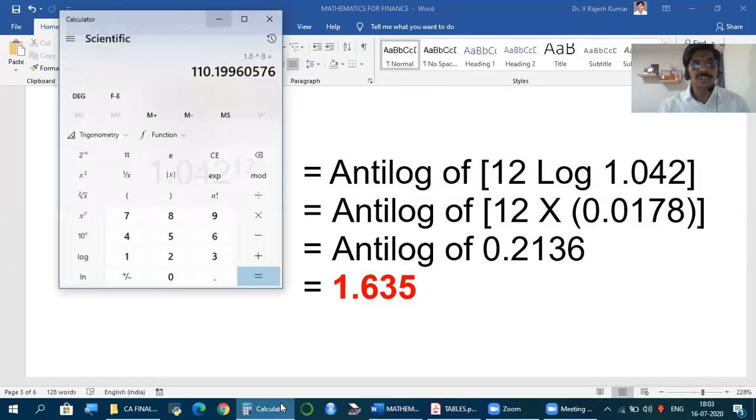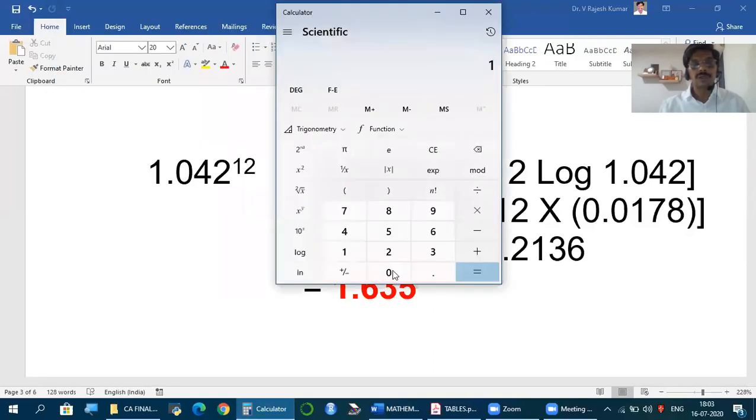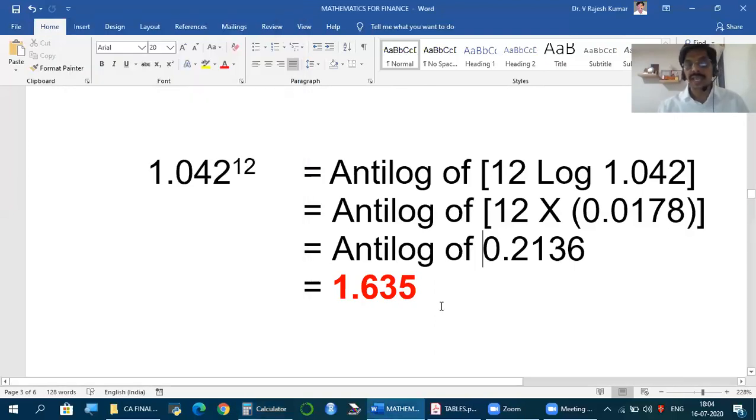If I were to show this using the calculator, 1.042 to the power of 12 gives 1.6383, which is approximately 1.635. So you don't get the exact value, but you get very close to the actual value. And for all further calculation, you can conveniently use this. Small variations will not be of great significance in your application and in calculating the final answers.